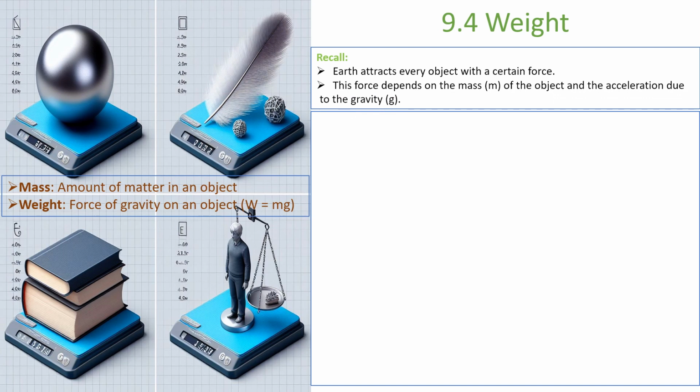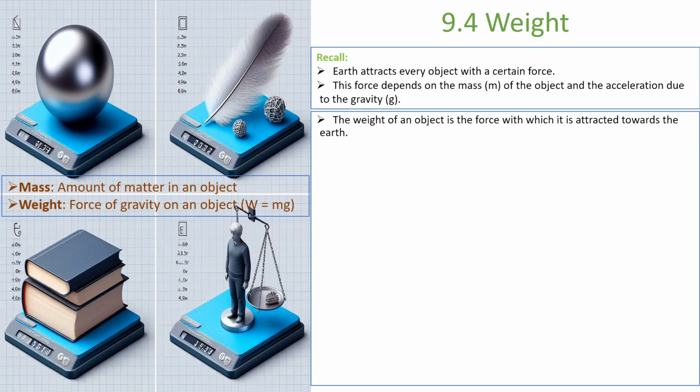So now this force depends on the mass. Remember, the force with which Earth attracts any object depends on the mass of the object that it is attracting and the acceleration due to gravity, which is constant for a given planet. Remember, okay? All right. So now, then it is spherical.